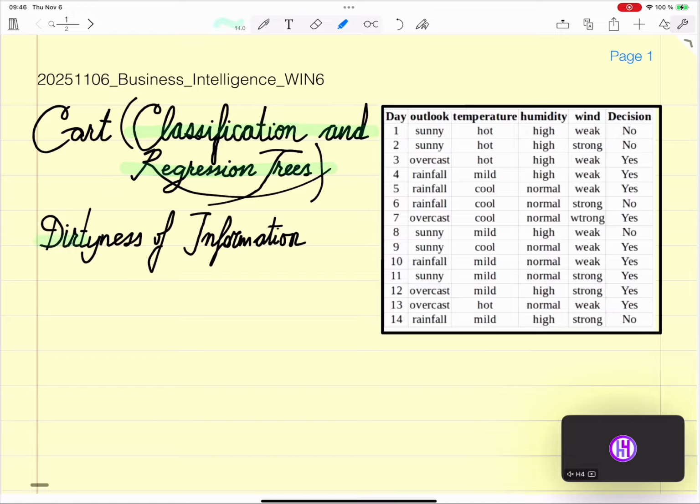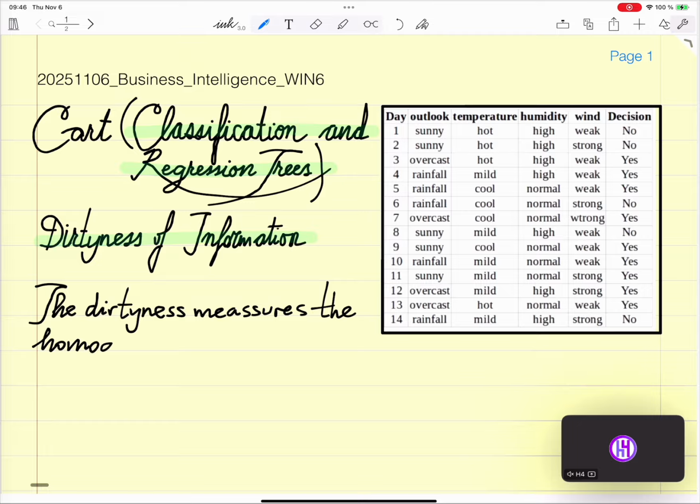The dirtiness measures the homogeneity of the dataset.